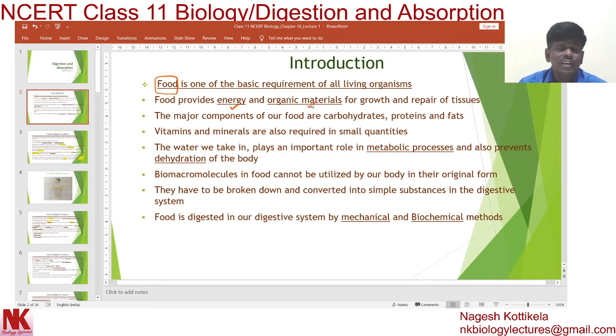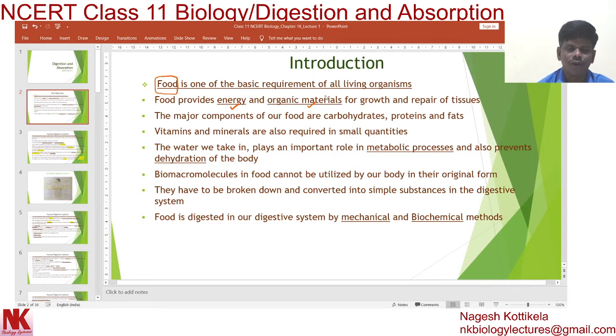Without energy, an organism cannot perform any activity. Without organic or raw materials, growth is difficult, formation of new cells is difficult, and the repairing process is difficult. So obviously, food is a basic requirement of all living organisms.